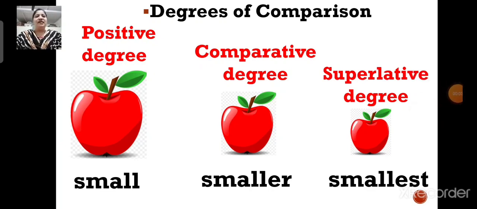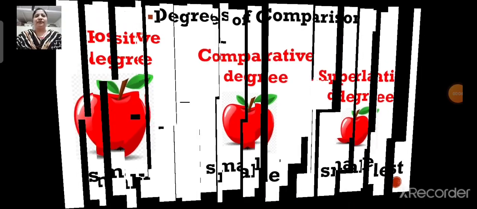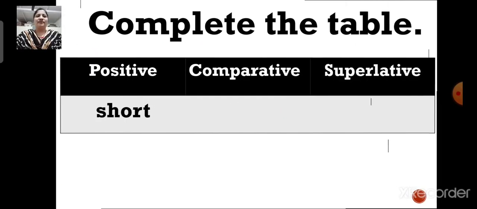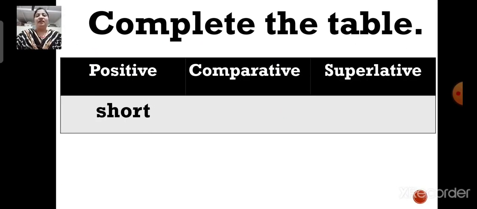Now children, let's do an activity. Complete the table. Positive degree, comparative degree and superlative degree. Now here the word short is an adjective, right? So children, what will be the comparative degree of the word short? Yes, you are right.